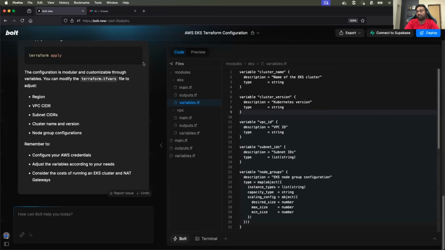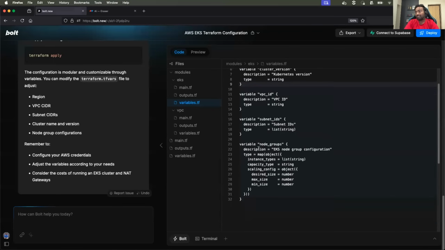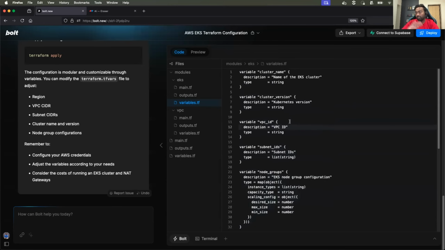And if we go back while the initialization takes place, one thing that we can see, like even with the overview, it did not create S3 bucket or DynamoDB, and it did not set up the state locking of S3 buckets and all.